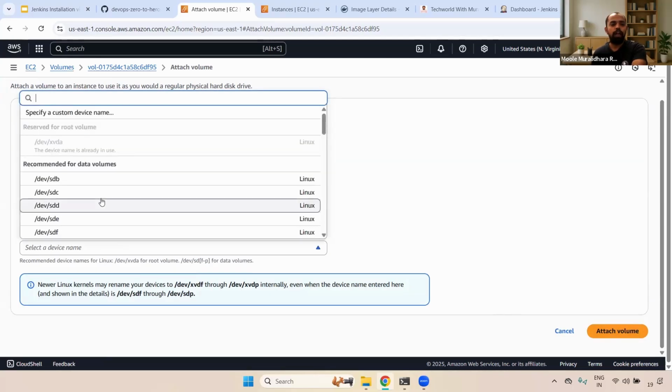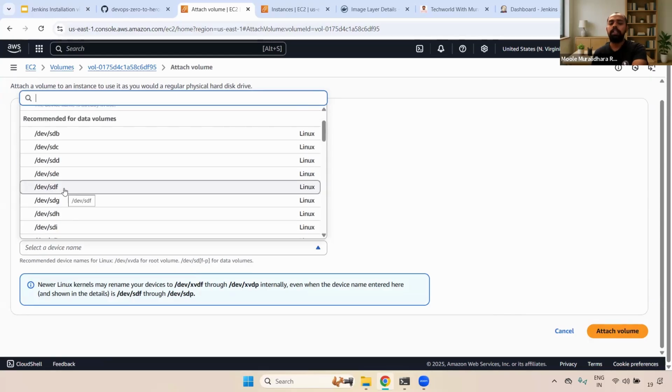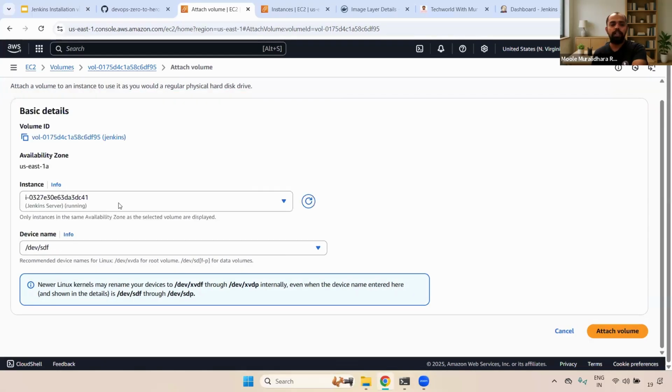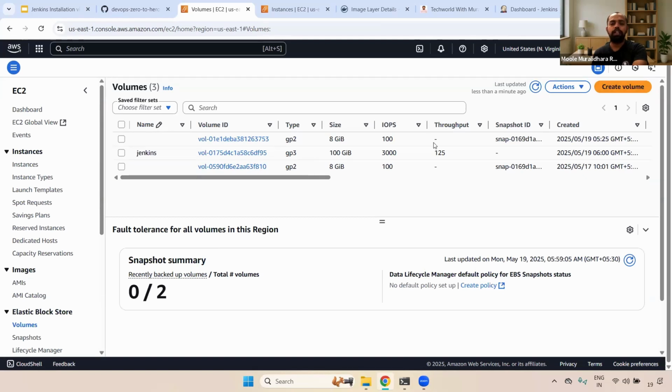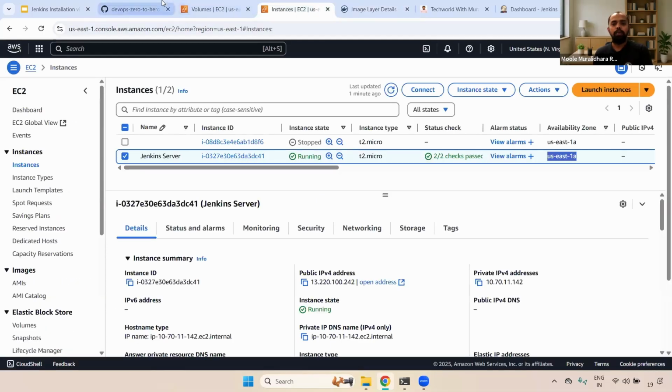Now what I'm going to do is attach it to this particular /dev/sdf. Now you can select this one and attach. Okay, fine. Now we have attached this volume to the EC2 instance. Awesome. Once you attach, you don't need to restart the EC2 instance, guys. We can attach as many as you want. You can attach multiple volumes as well. Also, you can go to the documentation as well.